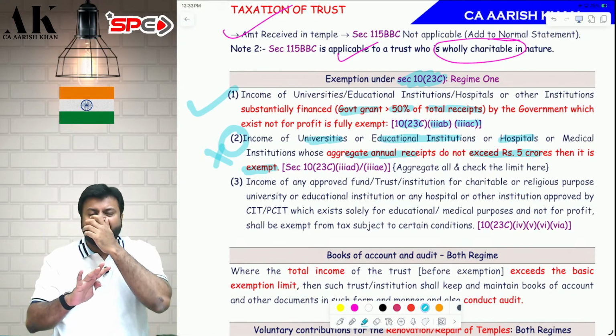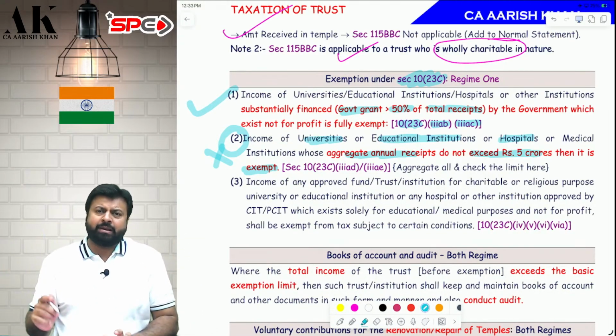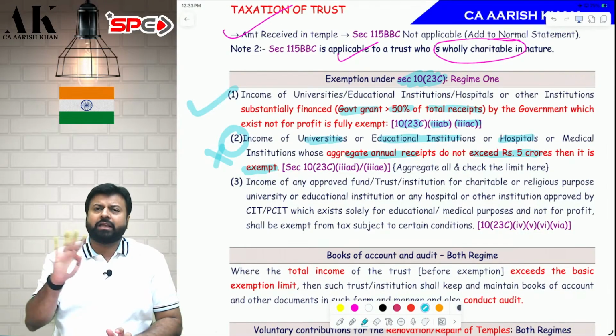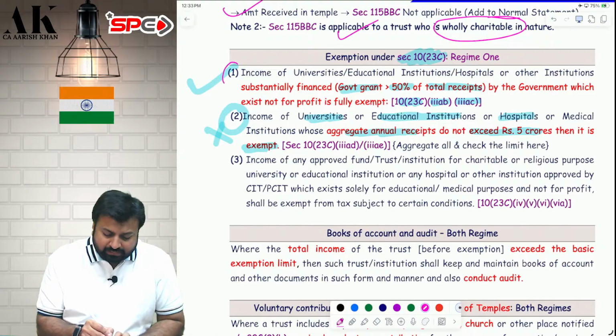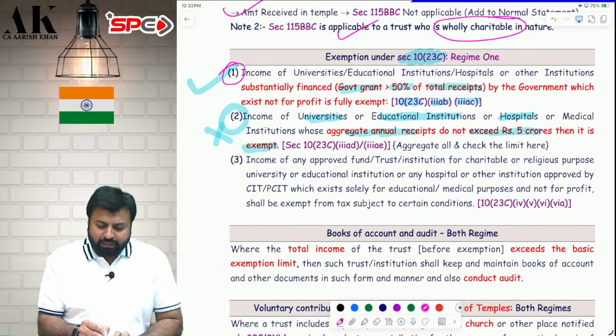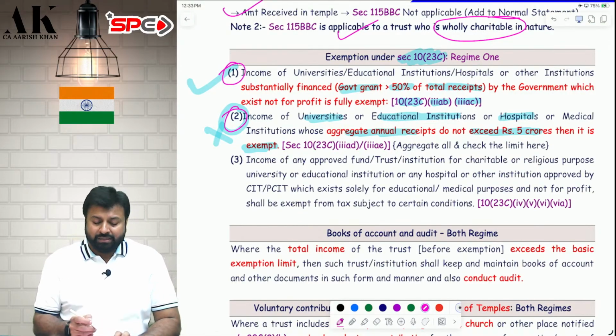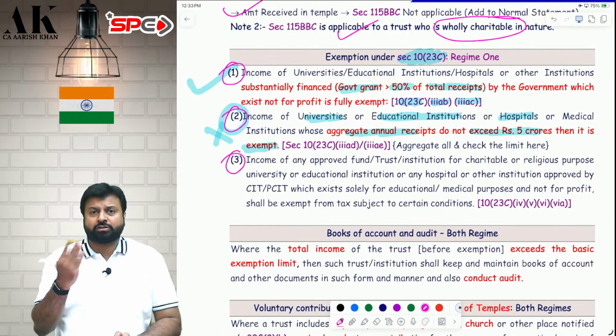No need to make any approval, no need to make any application to commissioner or anybody. Directly claim exemption. So in point number 1 who comes? Substantially financed by government. In point number 2, small institutions. Apart from that, point number 3 covers the rest of them.